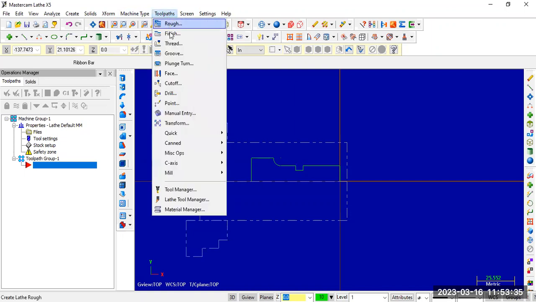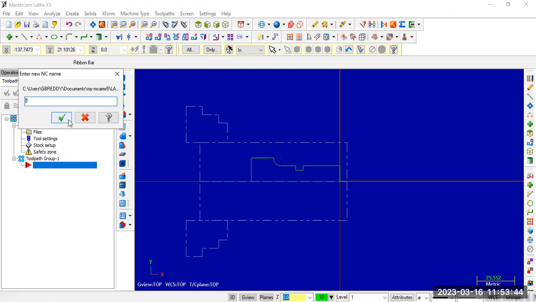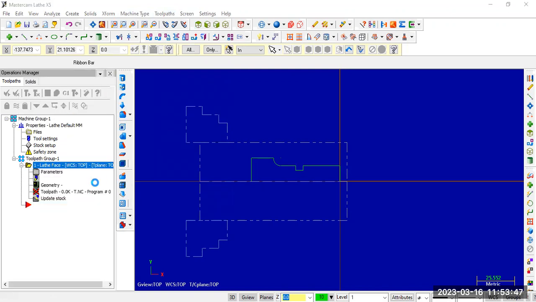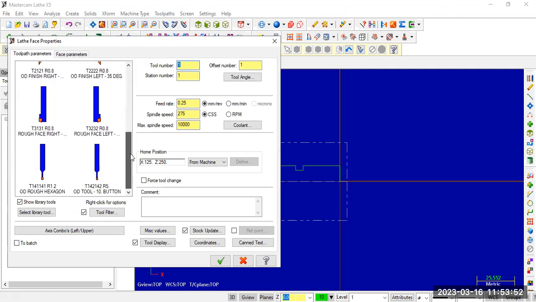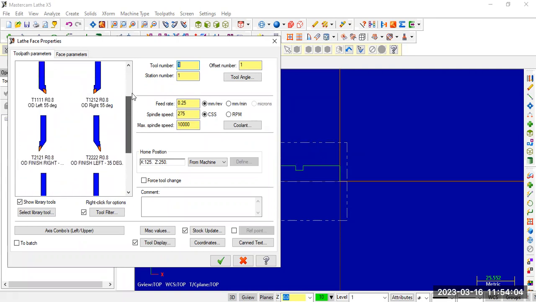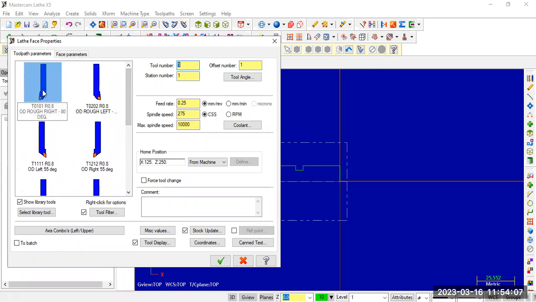So tool path, face. Click on face. So just click OK. Here, if you observe, we have different types of tools. The workpiece is held inside the left chuck. So I need to use a right side tool, right side rough tool, rough right. So this is the better tool option which is used over the left chuck held workpiece.